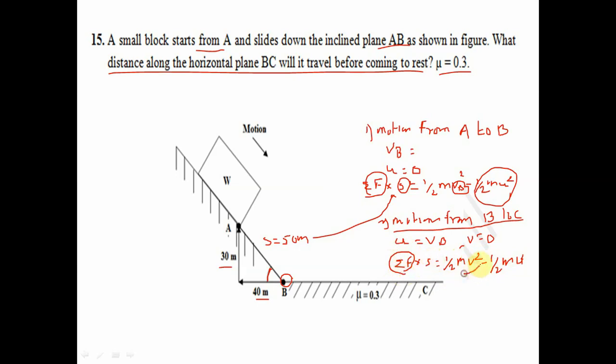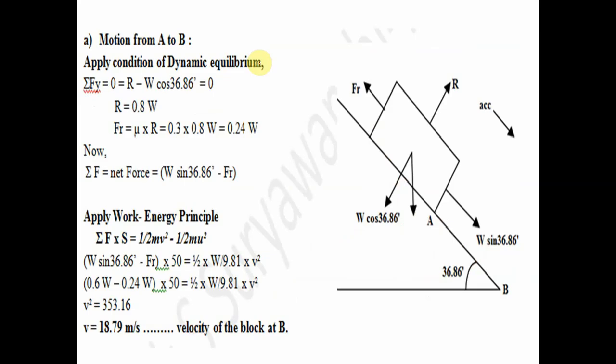The final velocity is 0, so this term will be 0, and minus half m u square means this velocity Vb. And from that we have to calculate S, the distance along the horizontal plane BC.